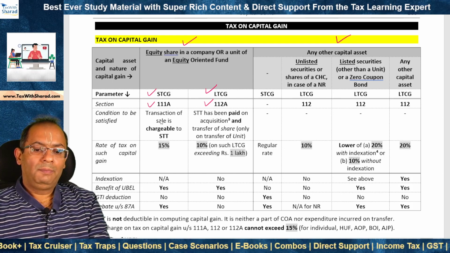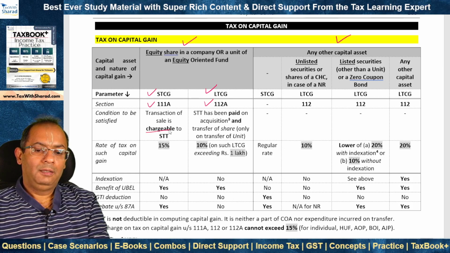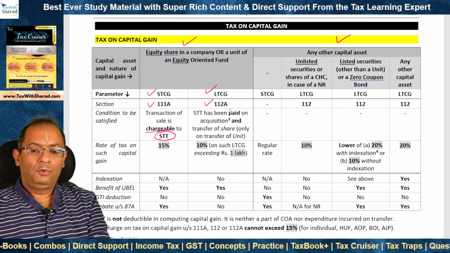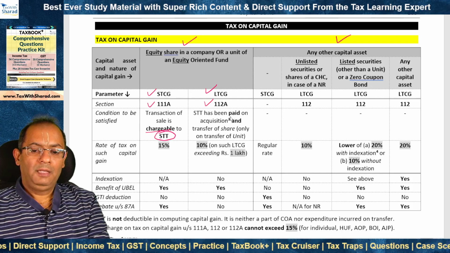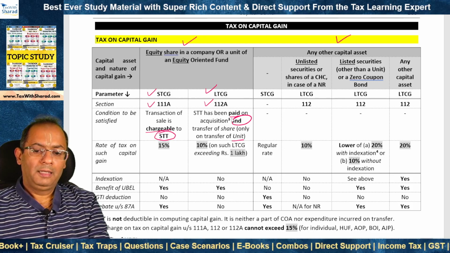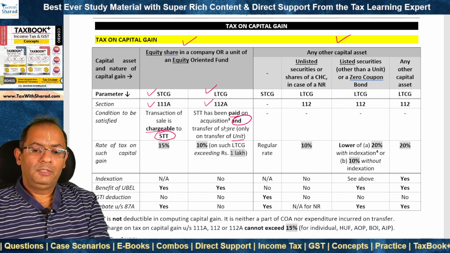For 111A to apply, the condition is that the transaction of sale should be chargeable to securities transaction tax or STT. For 112A, the condition is that STT has been paid on acquisition and transfer of share. In case of shares, it should be paid on acquisition and transfer.